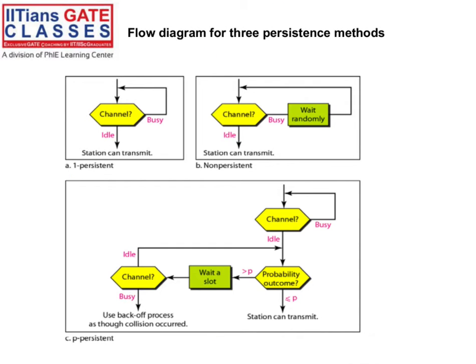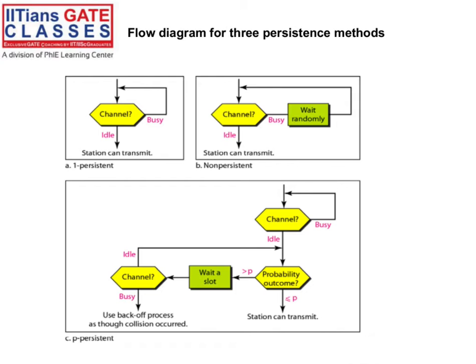Now this is the flow diagram of the persistent methods. In one-persistent, you are sensing the channel. If it is busy, sense again. If we find it idle, the station can transmit. In non-persistent, we sense the channel. If the channel is busy, wait a random amount of time, and when we find it idle, then transmit. So here in the second one, we are not continuously sensing the channel. A single time we sense, then wait for some time, then sense again, like this.